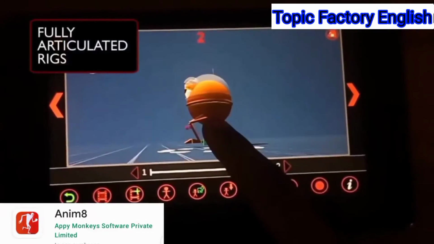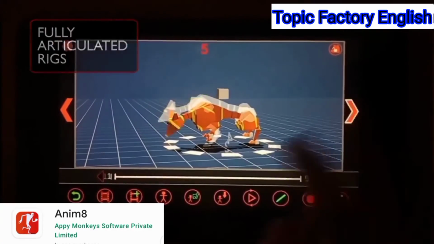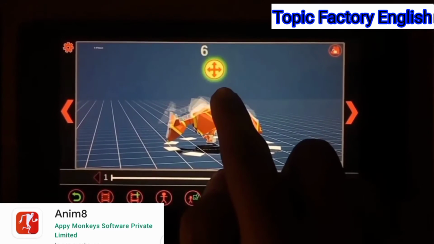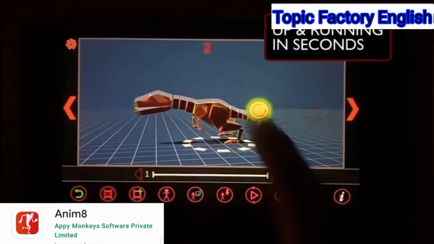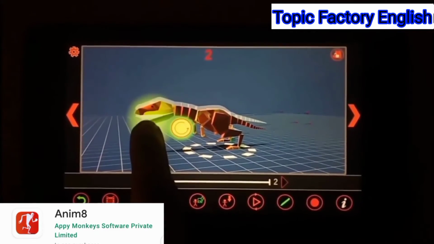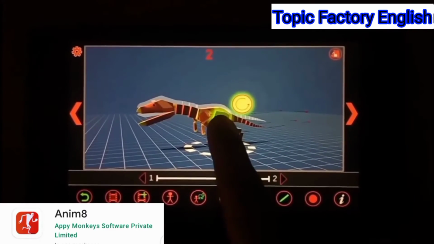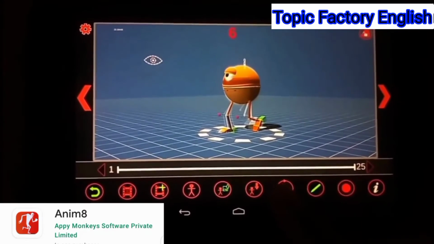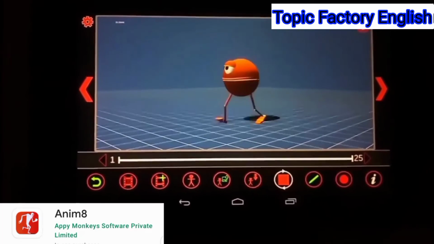You can set each and every movement of your character. There are different types of characters available in it, actually a limited amount. You can see it is very easy. If you want, you can use it. This app is also available on Play Store.